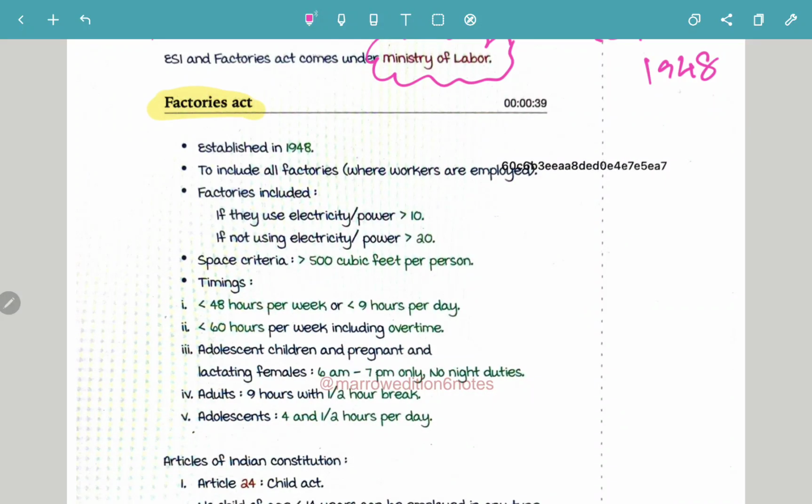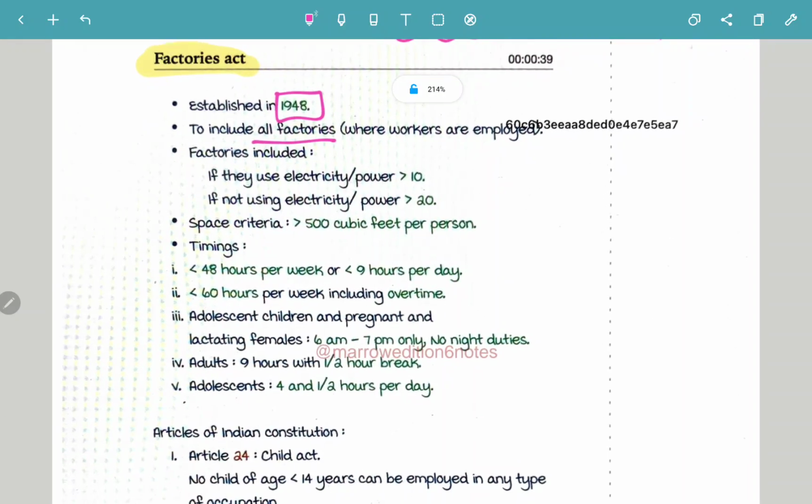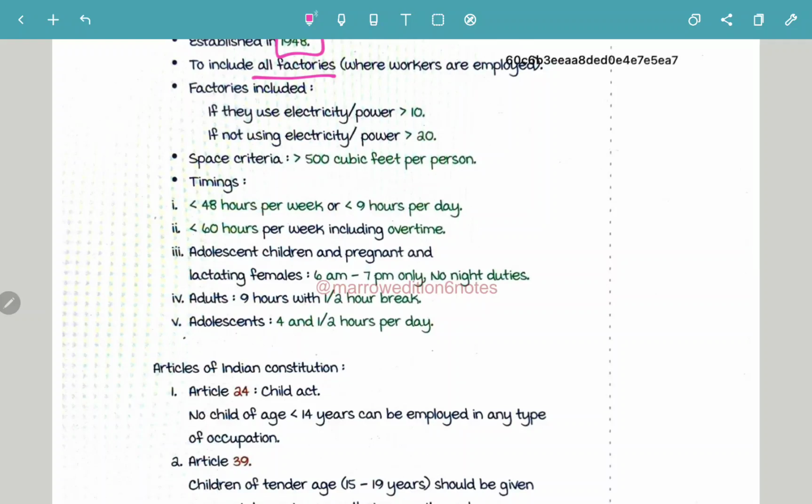The Factories Act is very easy. First you will be telling the year, established in 1948. It is mainly to include all the factories where workers are employed. The factories included: if they use electricity or power, the number of workers is more than 10, and if not using electricity or power, it is more than 20.